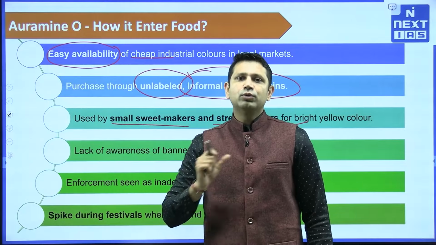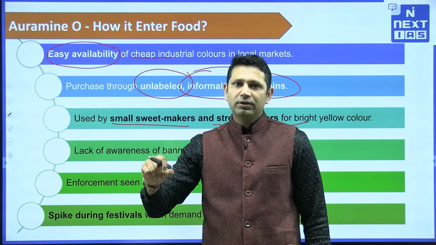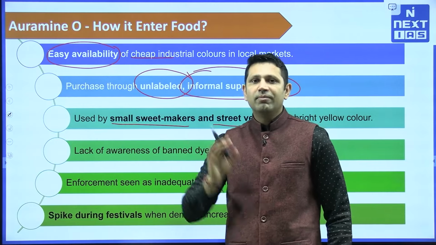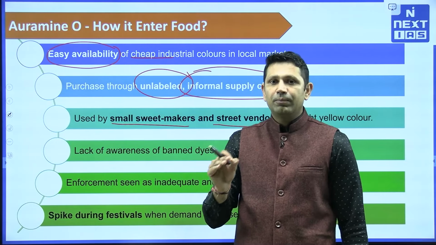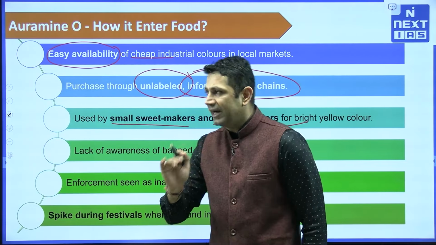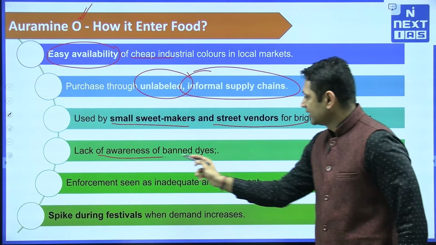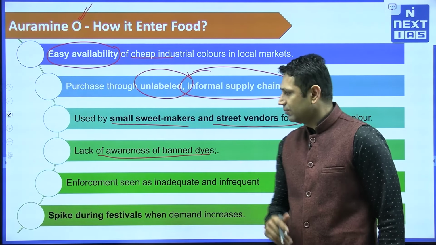जिनको रेगुलेट करना बहुत मुश्किल है। तो ये लोकल रोड लेवल, रोड पे जो आपको स्वीट्स वगैरह मिलती हैं, उसमें you will find the use of this Auramine O. So wherever you are finding any product that is bright yellow, that might be having this Auramine O. Then there is a lack of awareness about the banned dyes. That is also one problem.